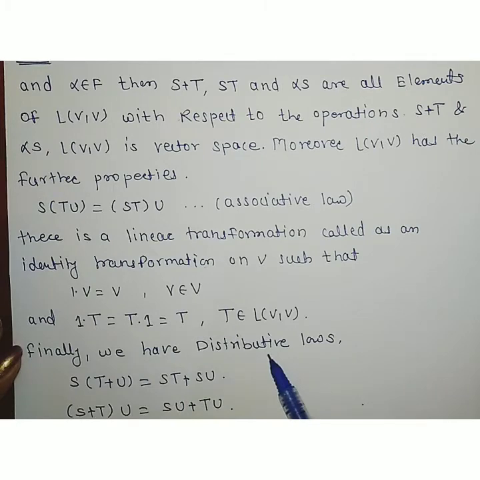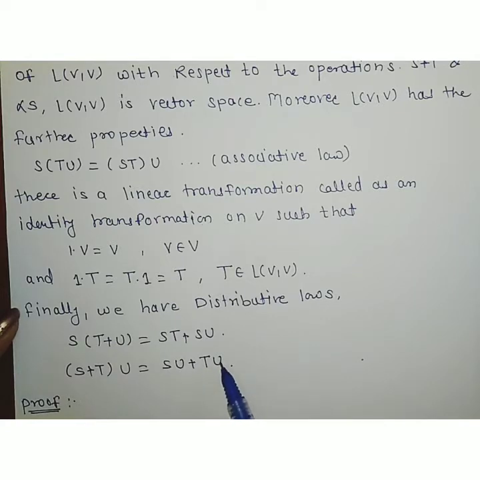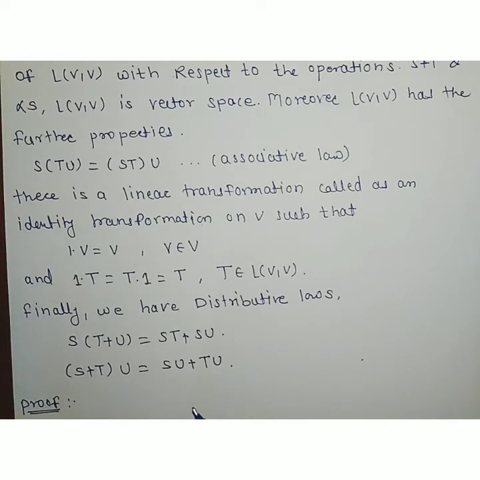Finally, we have the distributive laws. Which are the distributive laws? S(T plus U) is equal to, S is distributed throughout the bracket, ST plus SU, and the second is (S plus T)U is equal to SU plus TU. So this is the statement of the theorem. Now we look at the proof.